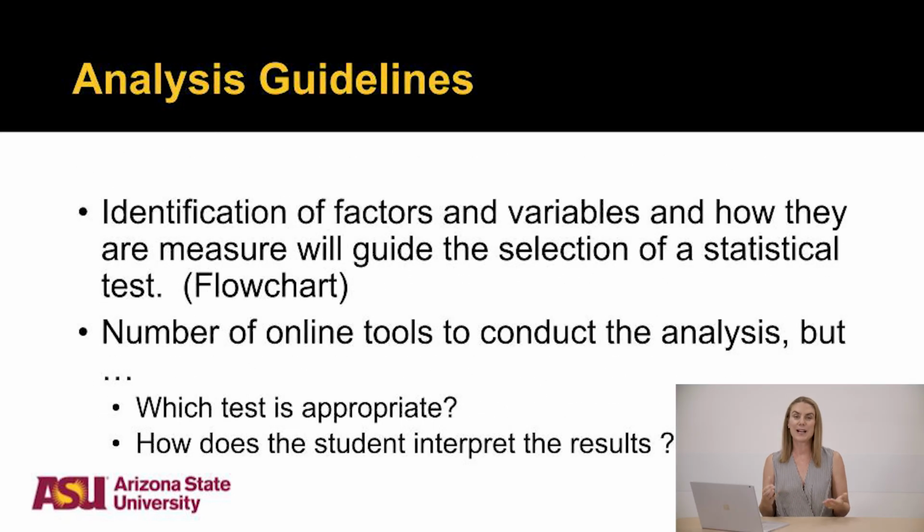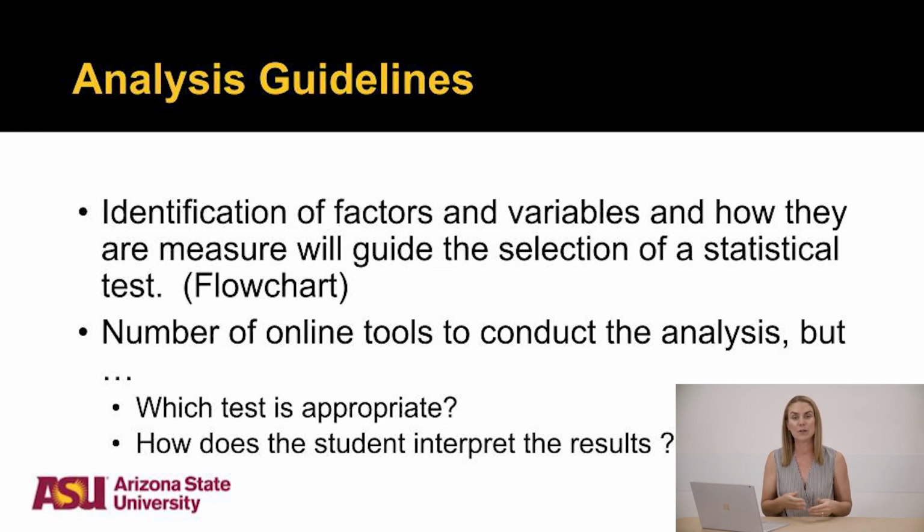So there are actually some flowcharts in the activity handouts that will help guide your students. If I have 2 groups, then I go this way, and there's a whole bunch of different flowchart options for them. If I have pre and post data, I go to one flowchart. If I have categorical, non-numeric data, I go to another flowchart. And it helps them decide what test is appropriate here, because otherwise I'm going to have to lump all of statistics into one 5-minute video. So that's not going to be possible.